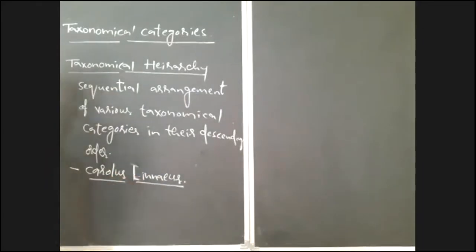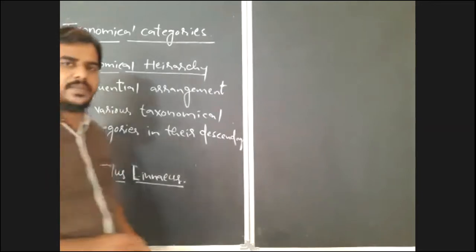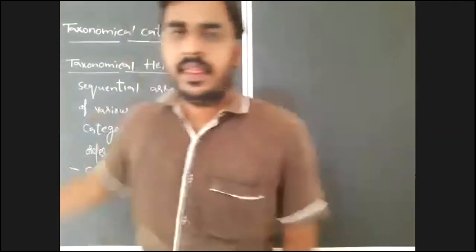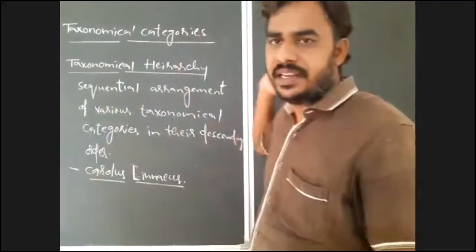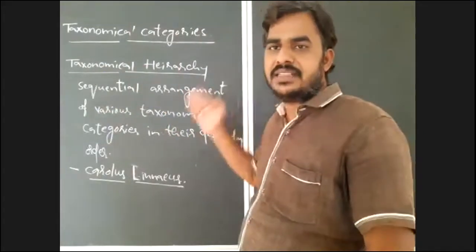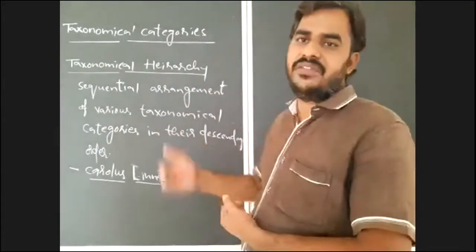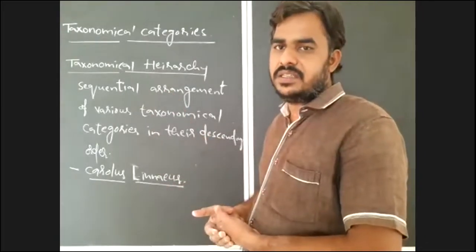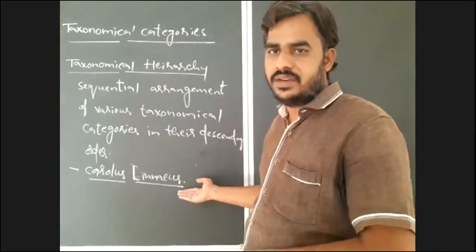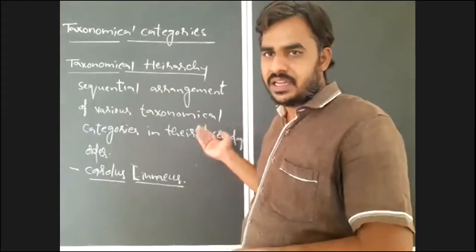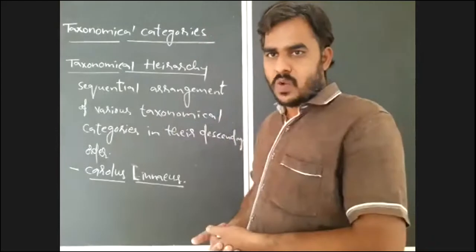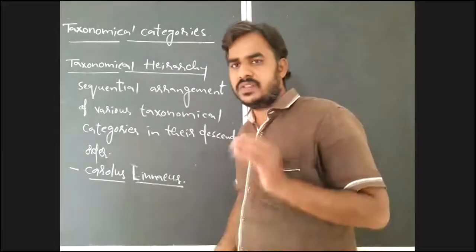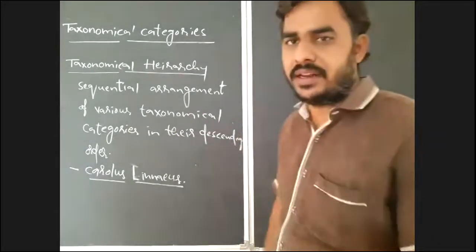And one more thing here: Carolus Linnaeus was the person who proposed the taxonomical hierarchy, that is, the arrangement of various taxonomical categories in a descending sequence. The taxonomical hierarchy concept was given by Carolus von Linnaeus, that you have to remember here.